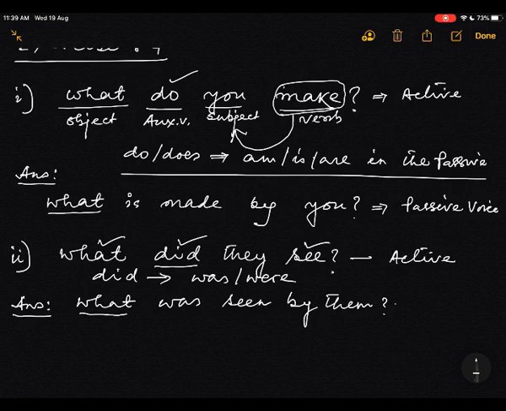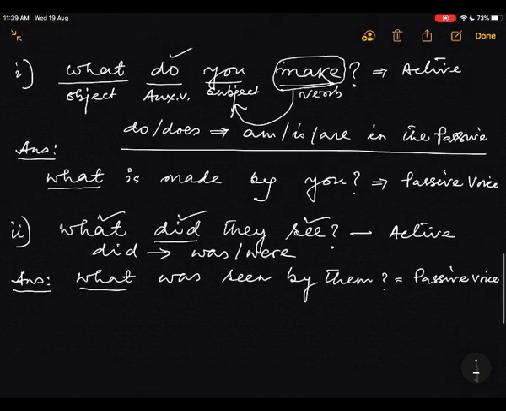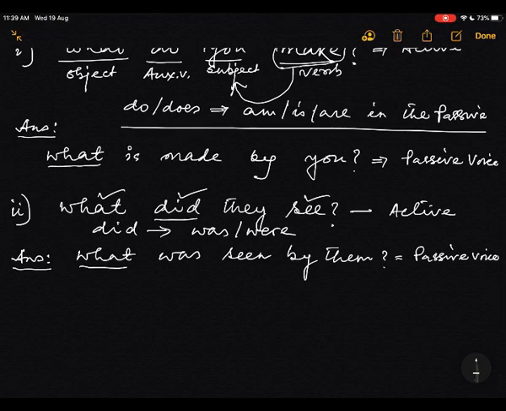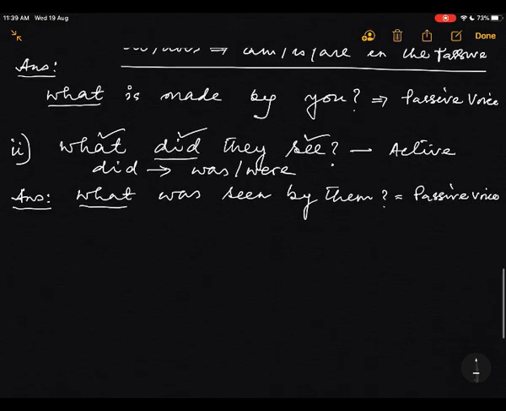Okay, this is passive voice. Now you got the answer to the second sentence. Now the third one. Very, very easy and interesting.